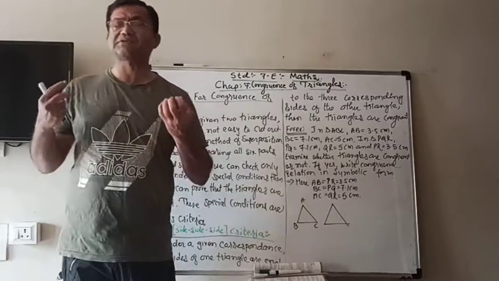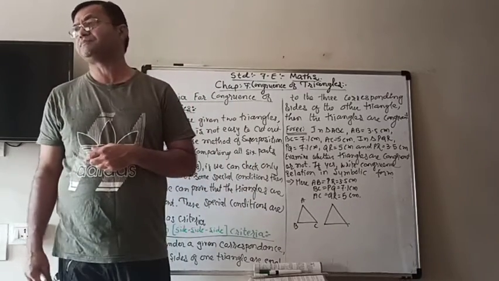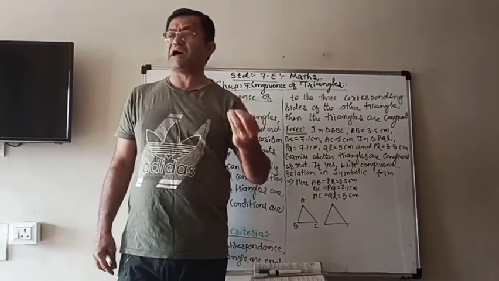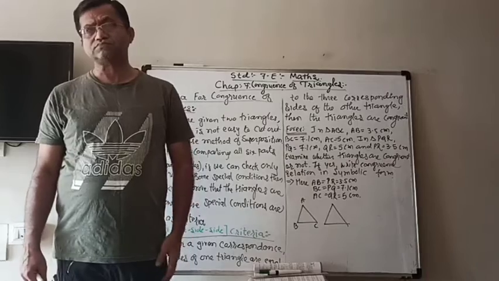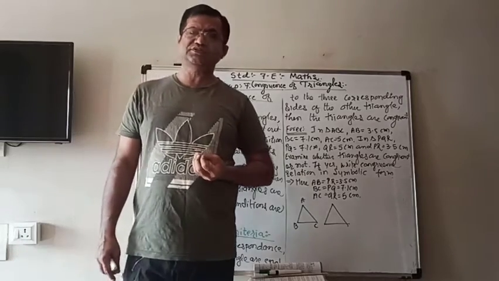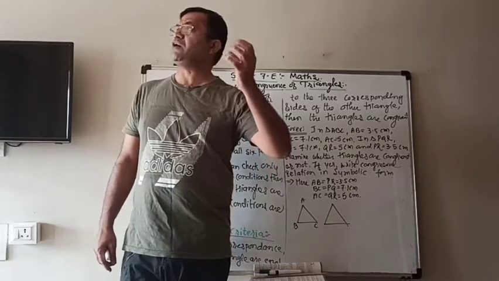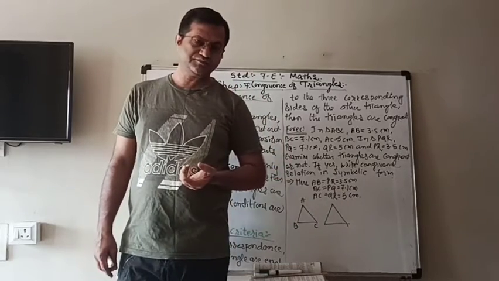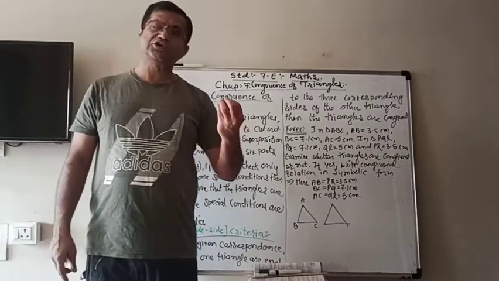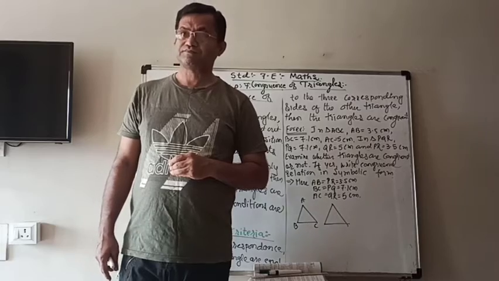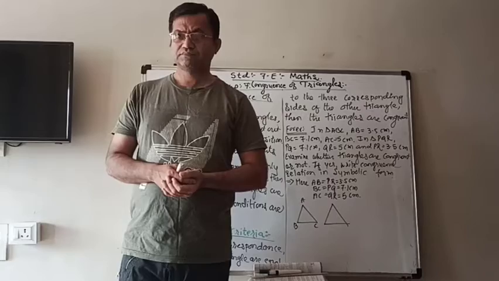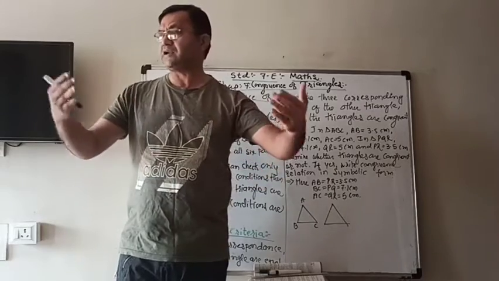If they completely cover each other, then we can say that the triangles are congruent. The other way is to check all 3 sides of one triangle and the other triangle, and also the 3 angles. Under the correspondence, if they are equal, you can say that the triangles are congruent.